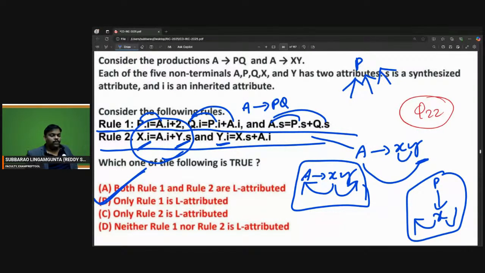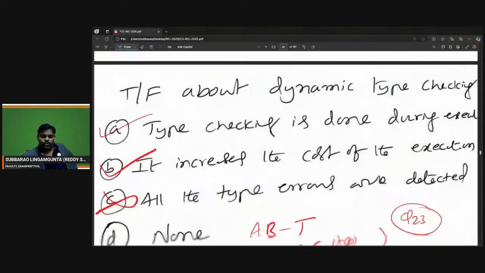Rule 1 is following L attributed, but not rule 2. So the answer is B. Let's move to the next problem.